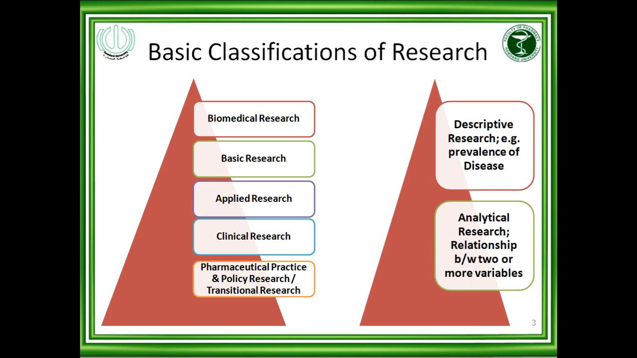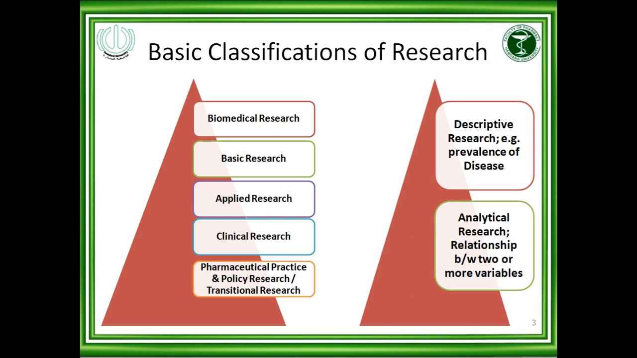In analytical research, the second type of research, you will determine the relationship between two or more variables. For example, one variable is a drug, and the second variable is blood pressure or diabetes or sugar control. So you will determine the relationship: if you give the drug, then what will happen to blood pressure or diabetes or sugar control. So these are the two variables.